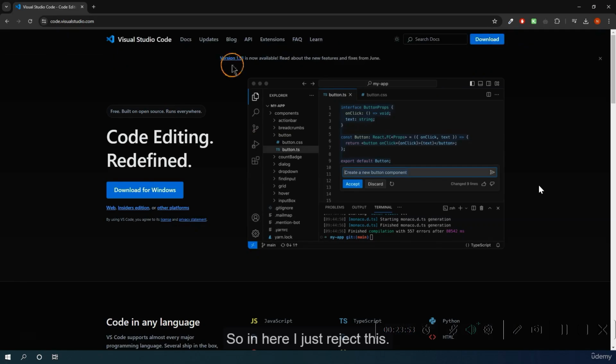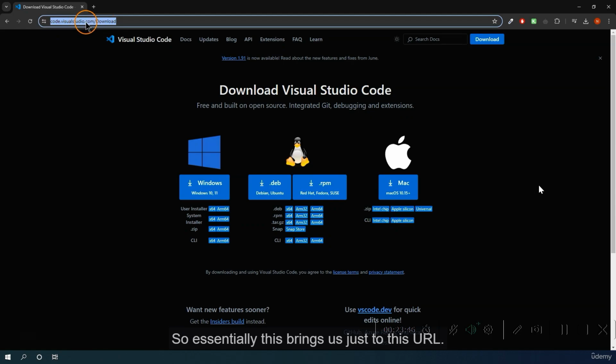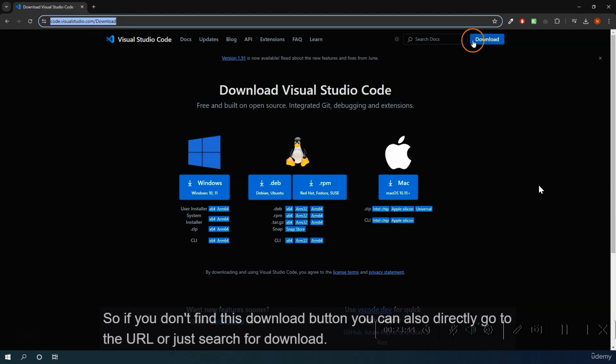So in here, I just reject this. We can also find the download option up here. So essentially this brings us just to this URL. So if you don't find this download button, you can also directly go to the URL or just search for download and you will also find it.